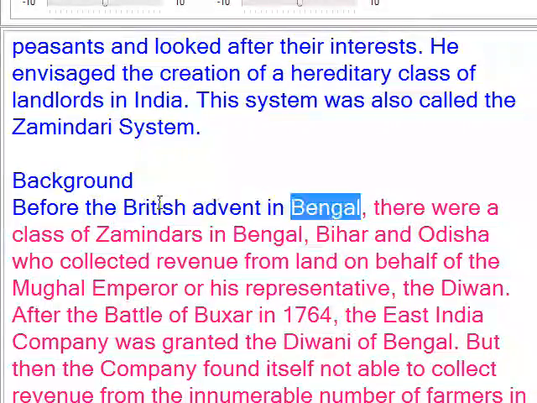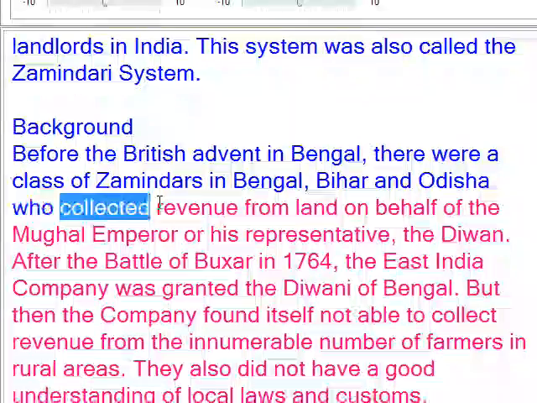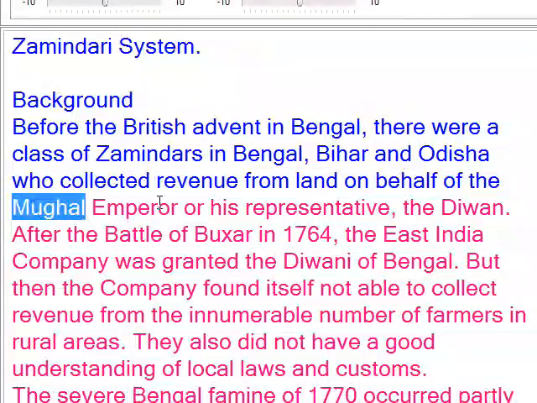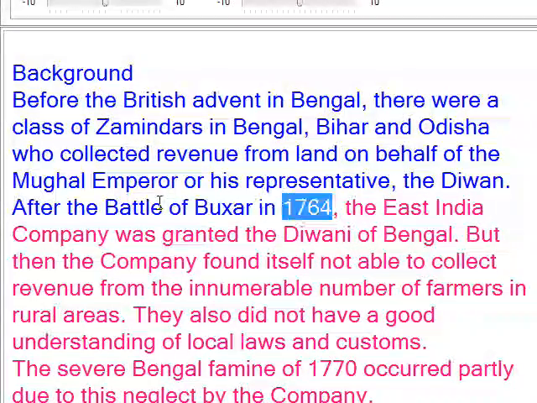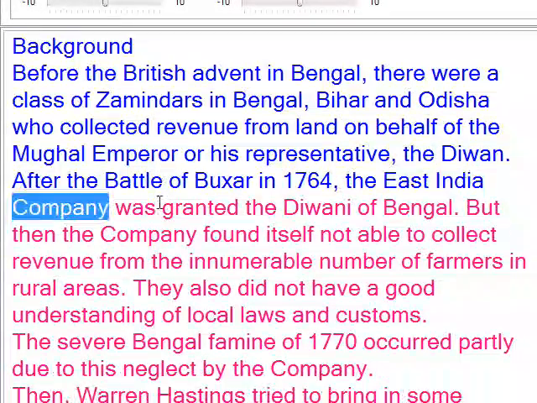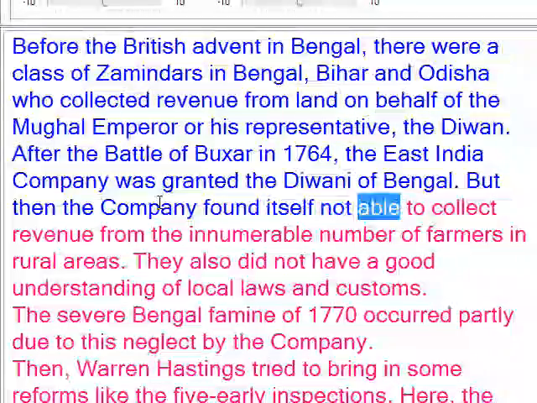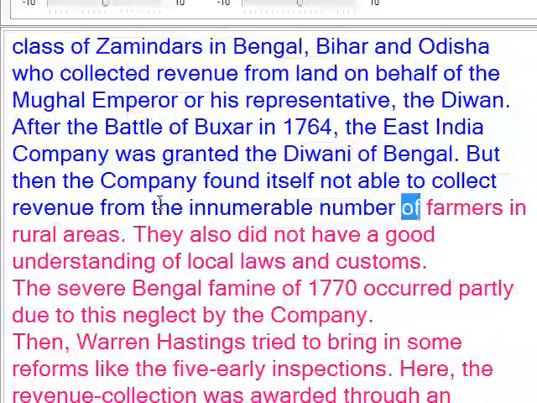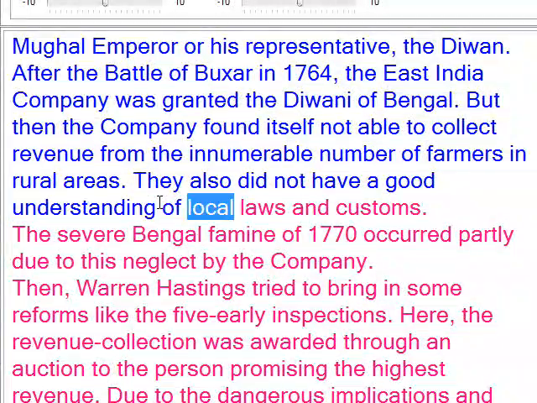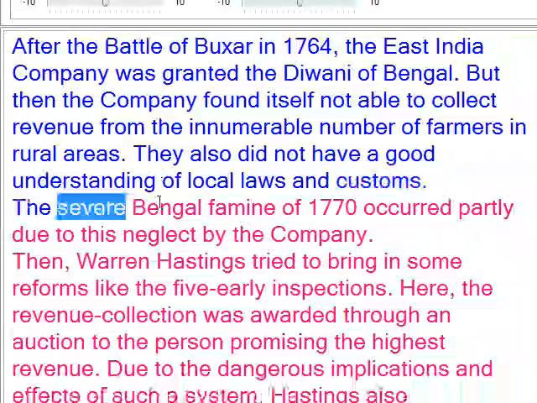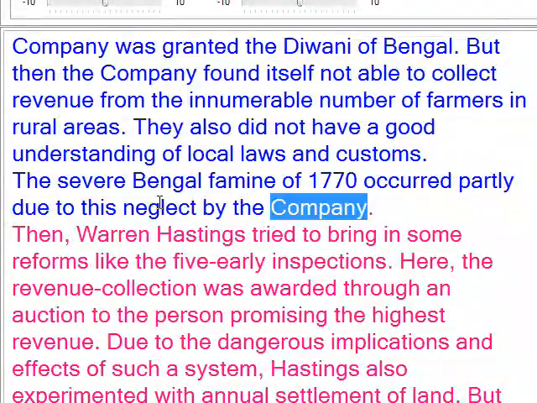Background: before the British advent in Bengal, there was a class of zamindars in Bengal, Bihar and Odisha who collected revenues from land on behalf of the Mughal emperor or his representative, the Diwan. After the Battle of Buxar in 1764, the East India Company was granted the Diwani of Bengal. But then the company found itself not able to collect revenues from the innumerable number of farmers in rural areas. They also did not have a good understanding of local laws and customs. The severe Bengal famine of 1770 occurred partly due to this neglect by the company.